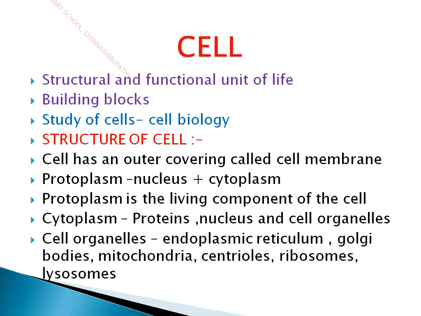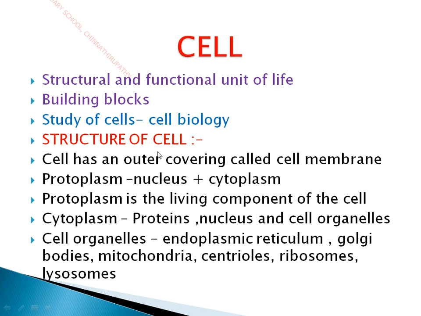Next, coming to the structure of a cell. You know very well, cells are the structural and functional unit of life. Cells are the building blocks of a living organism. So the cell is the basic unit of life, and the study of cells is called cell biology. Cell biology is a branch of science which deals with the study of cells.